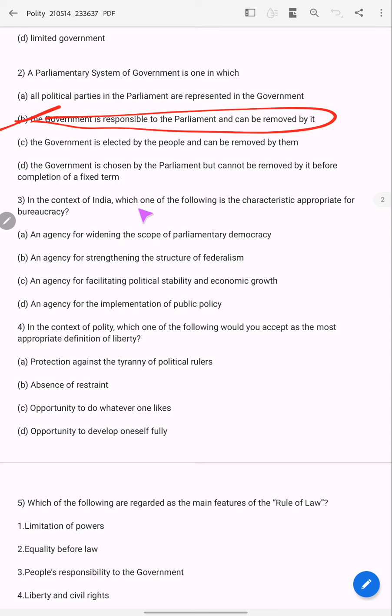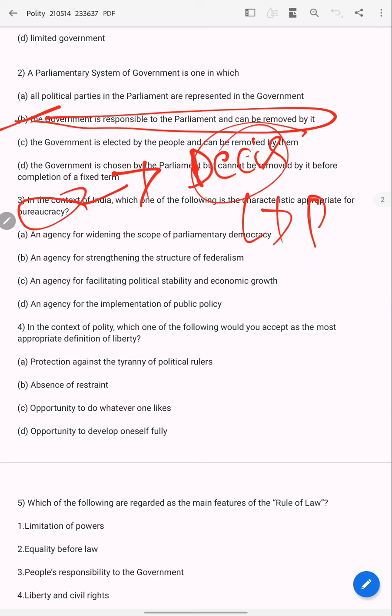In the context of India, which of the following is a characteristic appropriate for bureaucracy? Here you should know the meaning of bureaucracy. What is bureaucracy? Bureaucracy is a body which takes decisions and implements these decisions, or policies. If you know the meaning, you will get the answer easily.